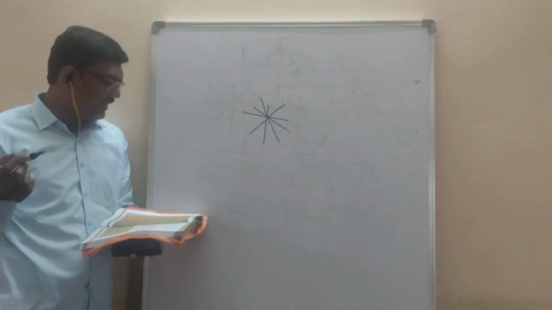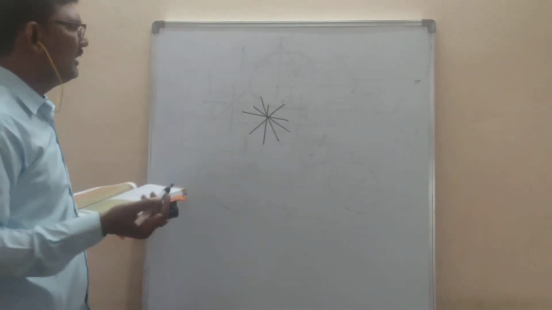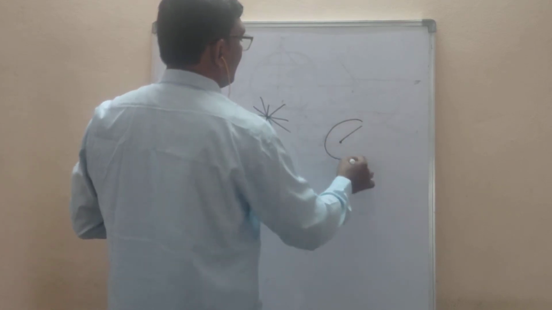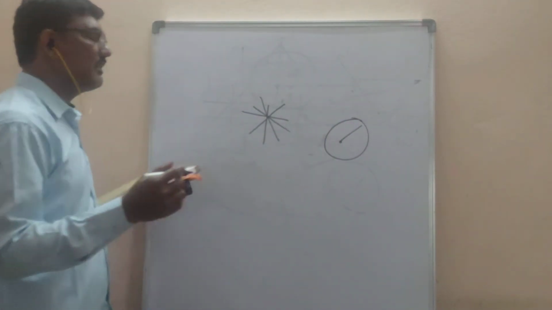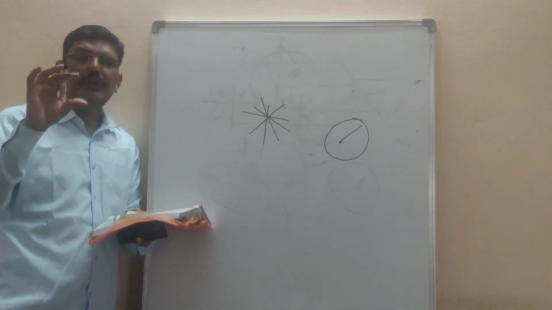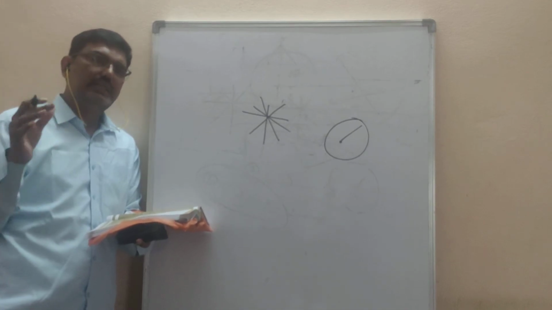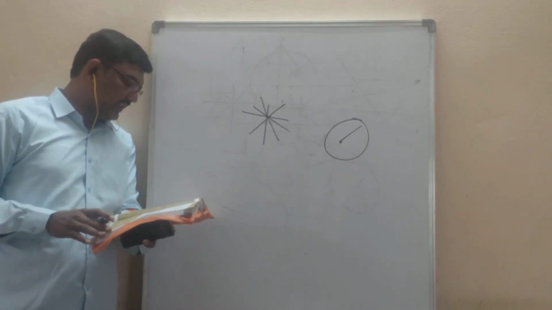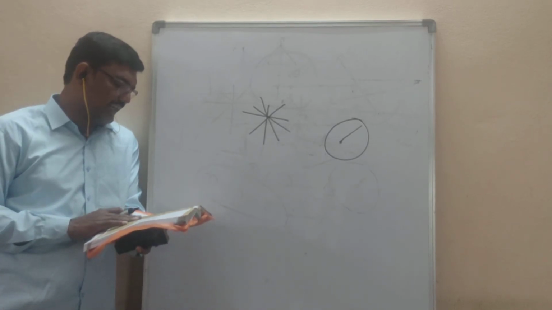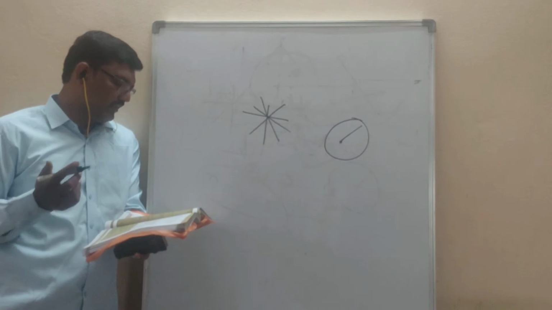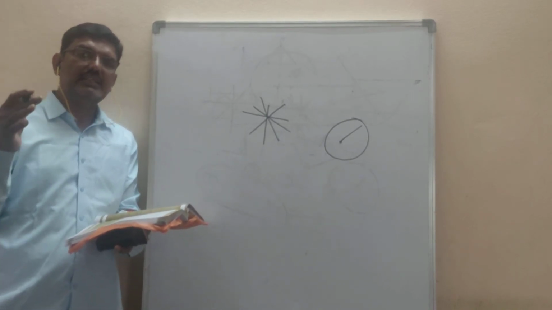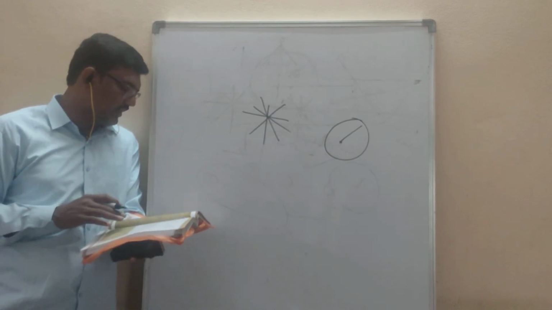Circles with same radii are equal. Again, circles should be defined by center and radius. So all circles which have the same radius, if you cut one and coincide it on another, then it will be the same. Next, a finite line can be extended on both sides endlessly to get a straight line. A finite line is nothing but a line segment, which can be extended on either side to get a straight line. It is a true statement.